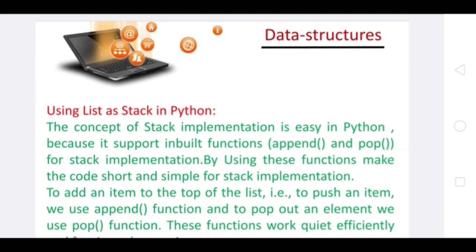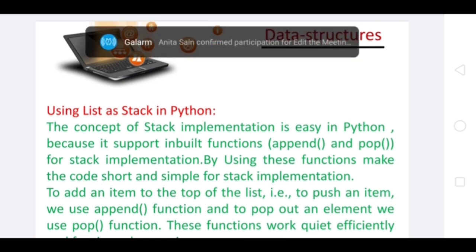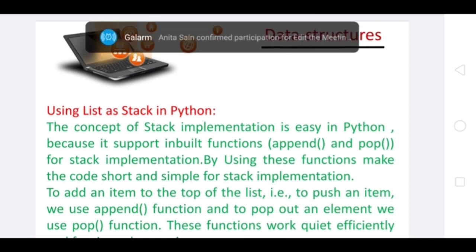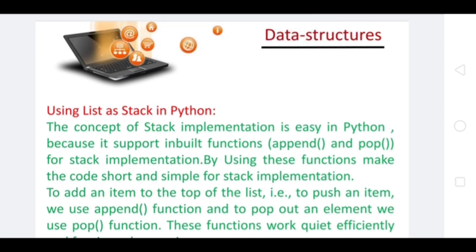We can implement the stack with the help of a list. The concept of stack implementation can be supported by the inbuilt functions known as append and pop. Append means insert, pop means delete.